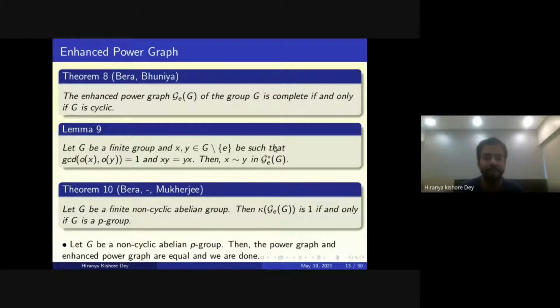So using this, we are able to prove the following: for a finite non-cyclic abelian group G, the vertex connectivity of G is 1 if and only if G is a P group. At first, if we assume that G is a non-cyclic abelian P group, then the power graph and enhanced power graph are equal, and it's already known that for the power graph, G star G is disconnected. So in this case, we are done.